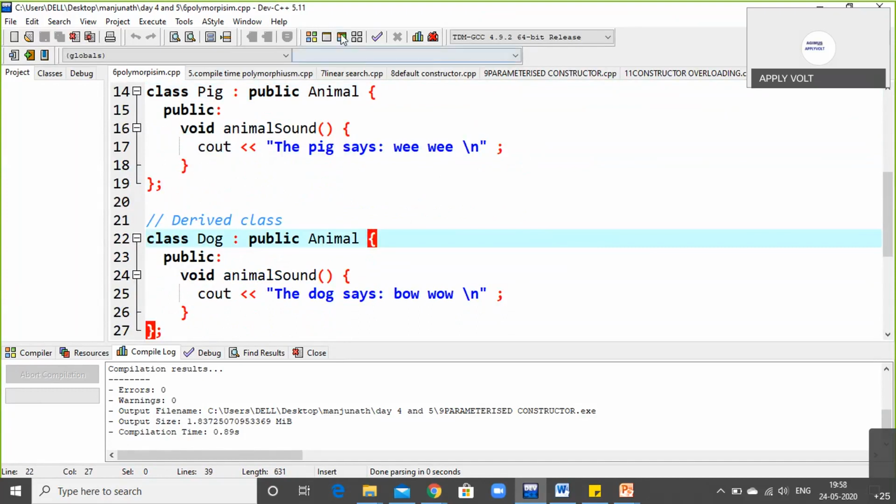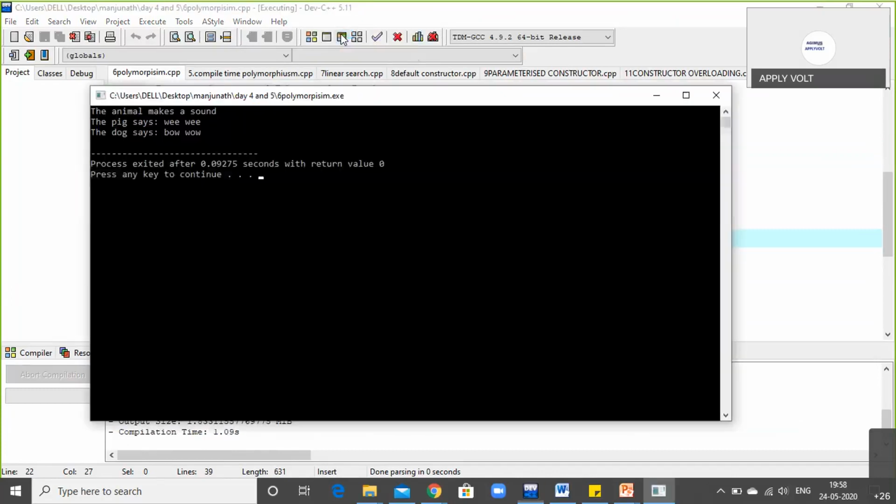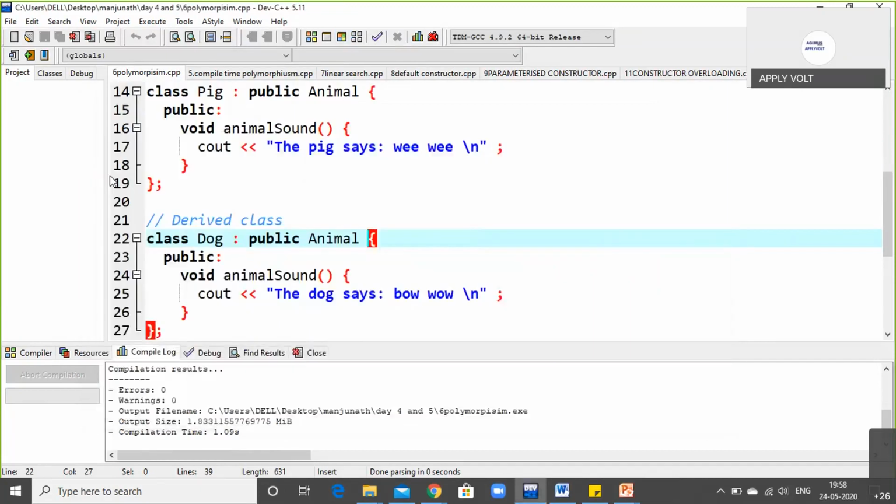Let us compile this program. Compiled now. The animal makes sound. The pig says wee, and the dog says bow bow. So this is the encapsulation of data and information, nothing but inheriting the base class, taking the derived class and printing the statement on the output screen. This is polymorphism, a simple polymorphism. Now, any doubts, any queries, you can place your queries in the chat box on this program on base class and derived class using polymorphism.